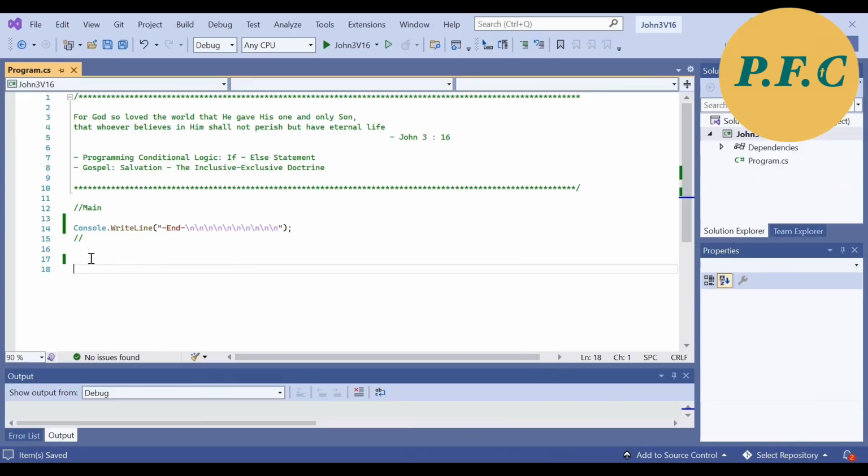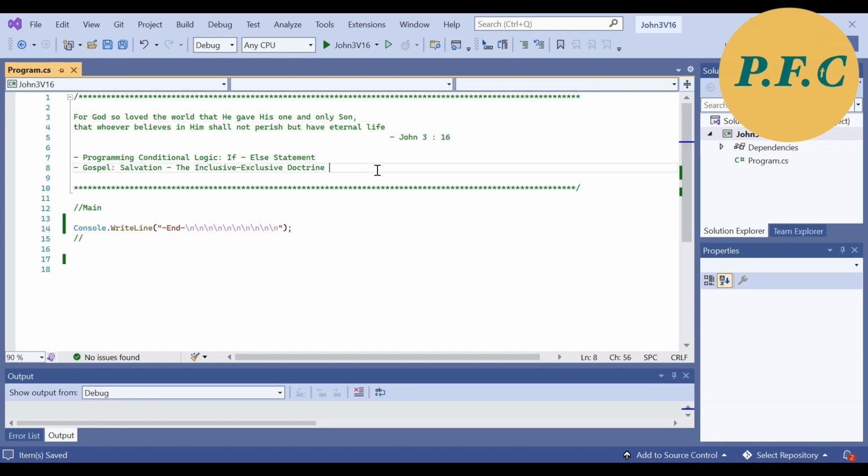Before we begin, I would like to mention that this is the Visual Studio 2022 Integrated Development Environment, where I will write and build my program, a console application project with C# 10. For starters, I have this wonderful Bible verse in view that would serve as the anchor and very foundation of the gospel of salvation. So if I were to read, "For God so loved the world that he gave his one and only Son, that whoever believes in him shall not perish but have eternal life."